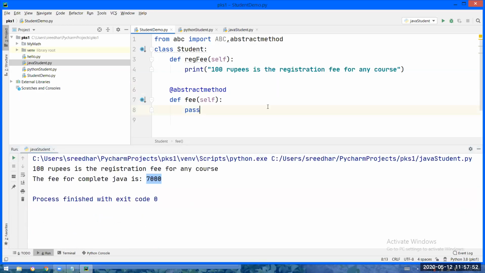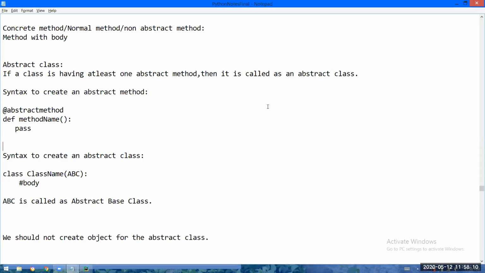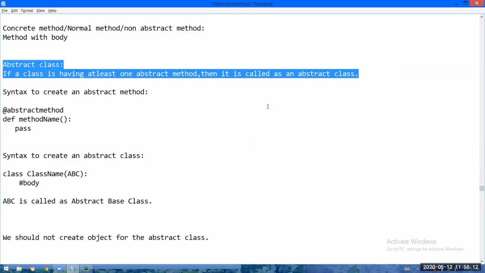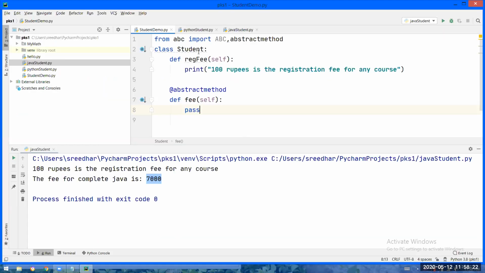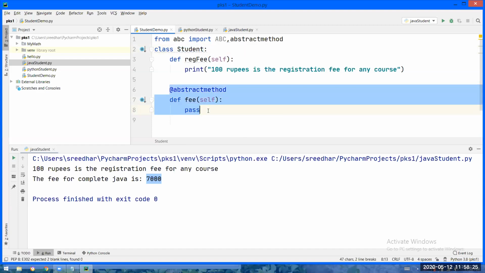Now, what is one more small point I want to tell you. Before that, I will ask you a question. Student is an abstract class or normal class? Abstract. Why? Please read the definition. What is an abstract class? If a class is having at least one abstract method, then that class will become abstract. The student is having one abstract method, right? So this is an abstract class. Obviously, it's an abstract class.